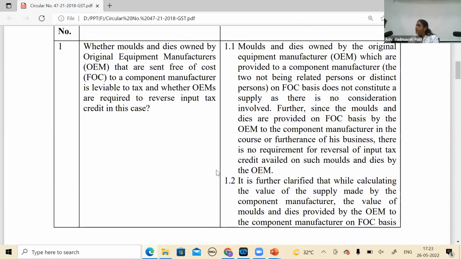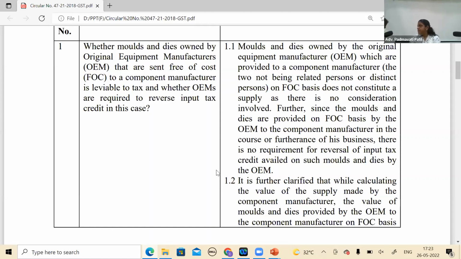But if in the contract it is mentioned that I'll give you the designs, the way I want it, I obviously have to give my specifications. Those drawings and designs could be the way I want this thing to be prepared. So notionally adding that value, it doesn't. Because maybe the tools I have given him are adding to some value of the components which I'm getting from him.